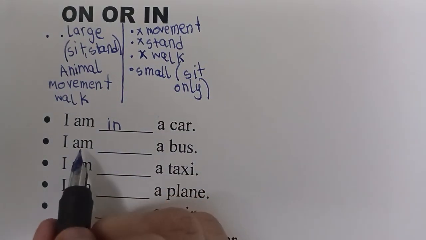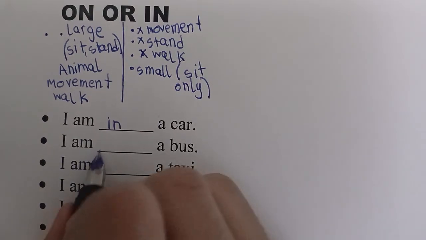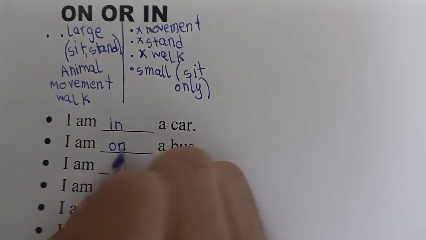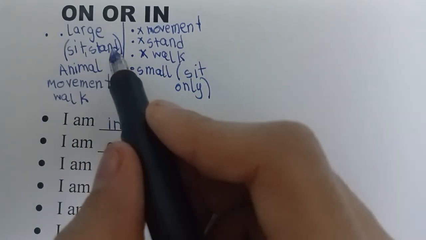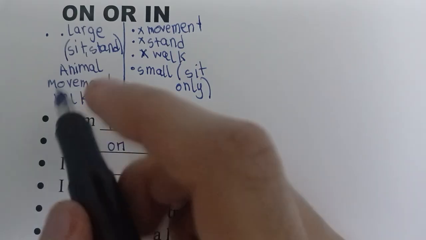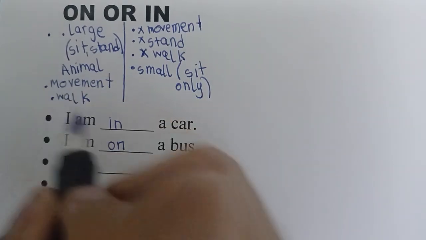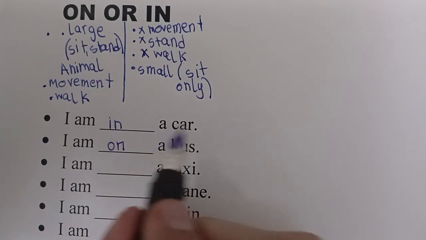The next is I am slash a bus, so it is going to be on, because it is large. We can sit, we can stand, and we can do movement, and we can walk. All the requirements are fulfilled, so we are going to write over here on. I am on a bus.